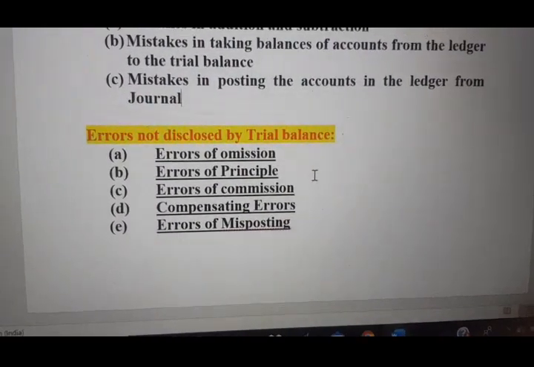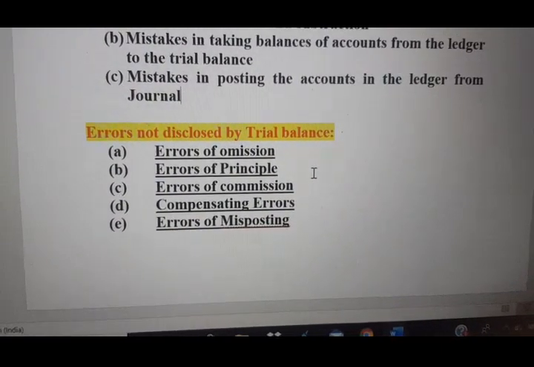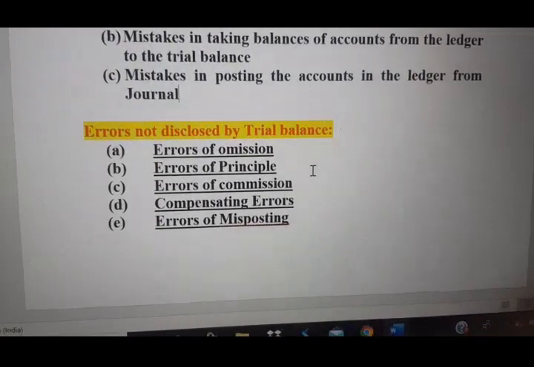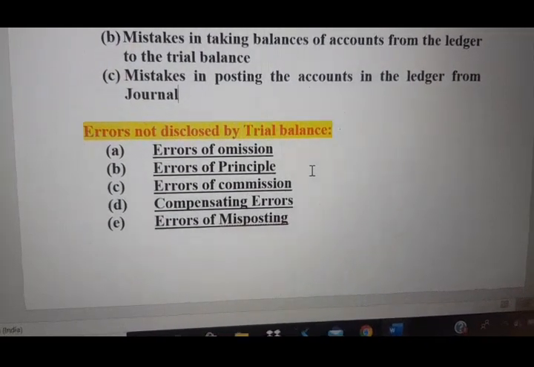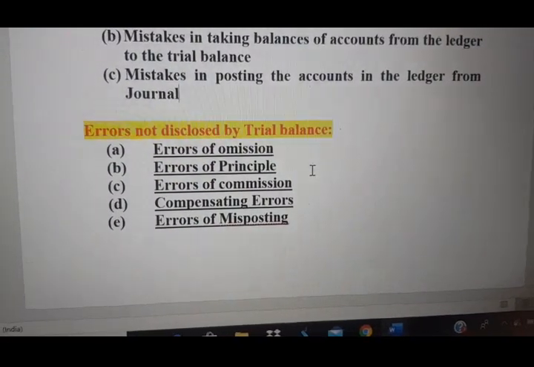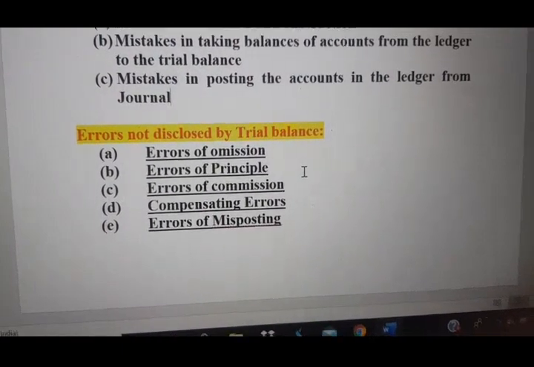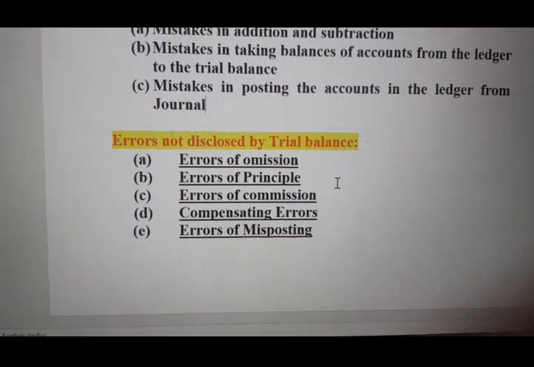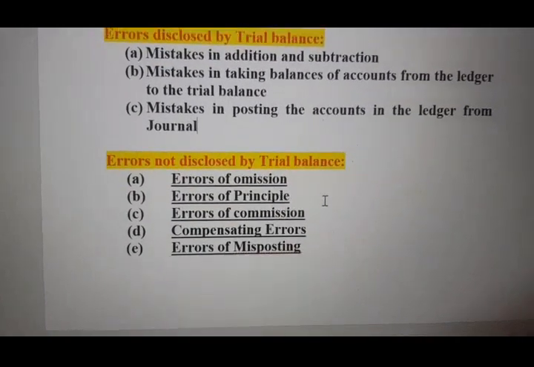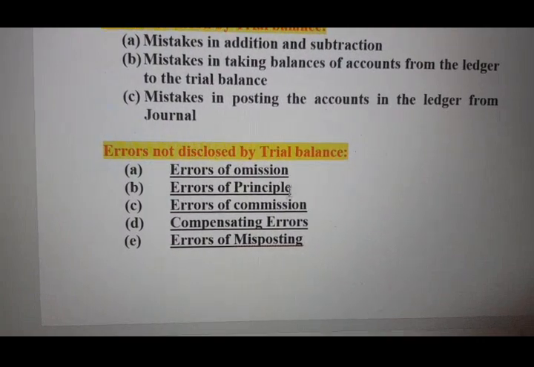Instead of doing the same, the accountant has debited the machinery account, the asset account. Instead of debiting the repair, the accountant has mistakenly debited the machinery account. So it is not correct. This is called error of principle. That means the accountant is wrong in the principle of accounting itself.